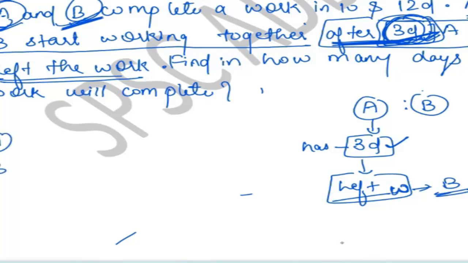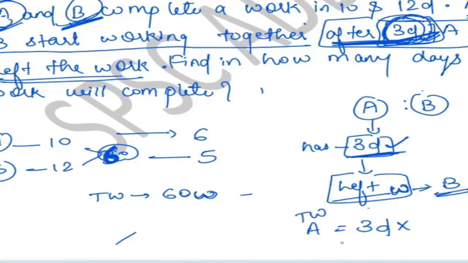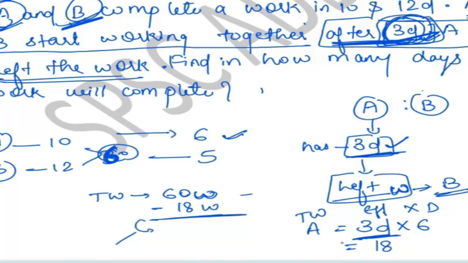So let's first find the efficiency. A 10, B 12. It means 60, 30, 6 and 5. 6 times and 5 times. What is our total work? Total work is 60. A has done work for 3 days. If you have to find out the work done by someone, you have to multiply efficiency into days. So he has done 3 days of work, and what is the efficiency of A? 6. So how much work has he done? 18. So you have to subtract this 18 from the total work, and then you will get the remaining work.